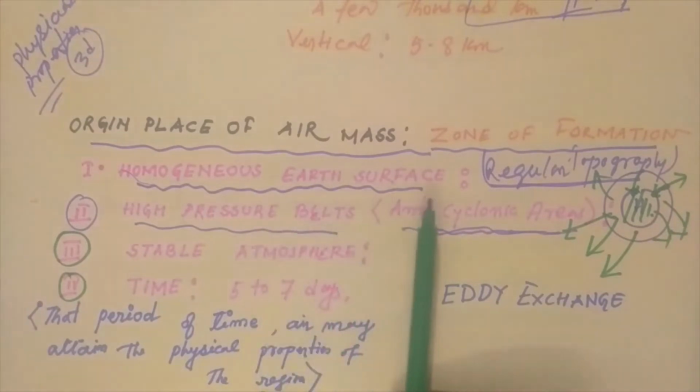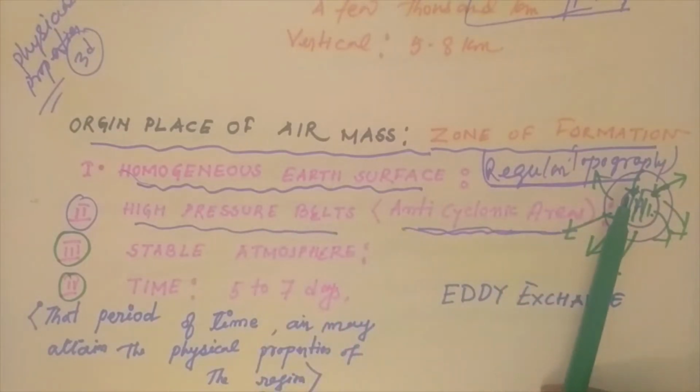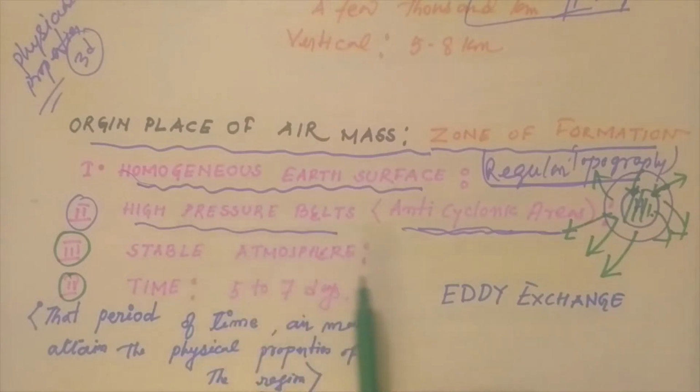First is homogeneous surface and regular topography, not a combination of land and ocean. Second is the high pressure belt and anticyclonic areas, because they are characterized by high barometric pressure and low pressure gradient, and that is the favorable condition; divergent air is favorable for the formation of air masses. Third is the stable atmospheric condition, and the last one is at least one week of atmospheric stability.